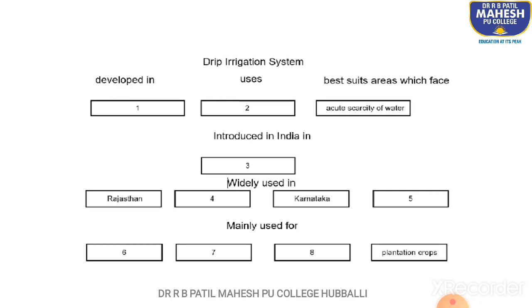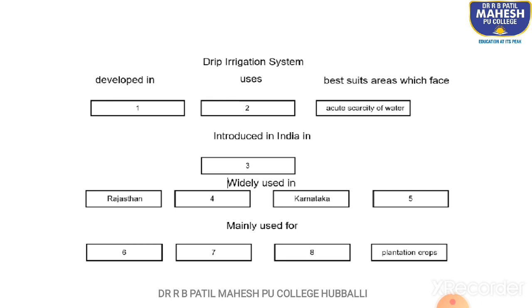It is represented in a diagrammatic form, as a diagram. So here it is: drip irrigation system developed in, then you have the first blank; uses, second; best suits areas which face acute scarcity of water, it has been mentioned here.